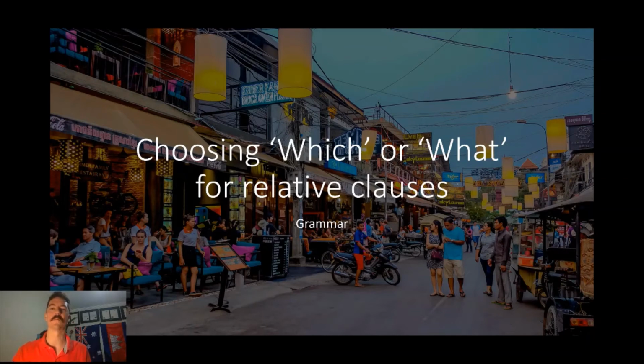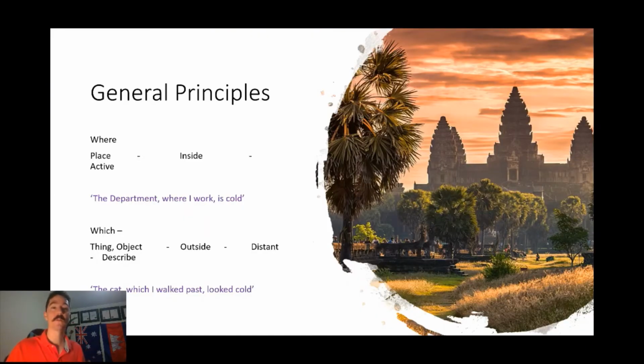Which or what for relative clauses, so choosing between those. For general principles, for where, you're talking about a place, and you're talking about something that's normally inside, so you're thinking of a preposition, so you've been inside it, and it's usually an active process. So this is the place where I go to school. So you go to school to do things, so it's not just a school that you want to go to, it's somewhere that you are actively involved in. You go inside and it's a place.